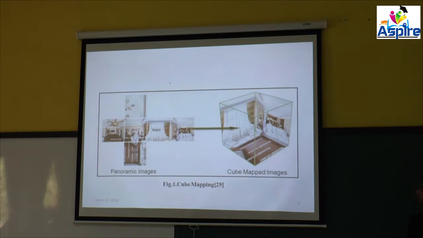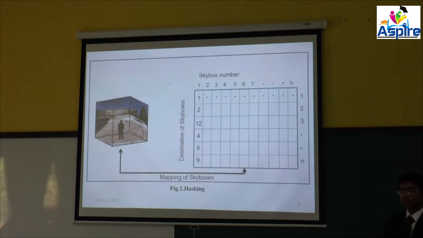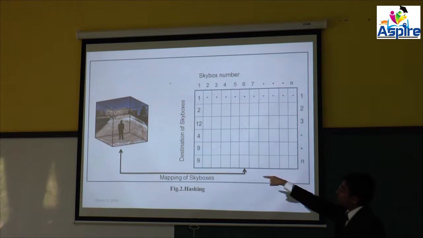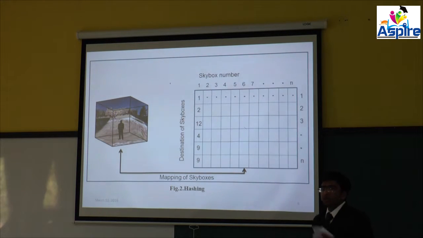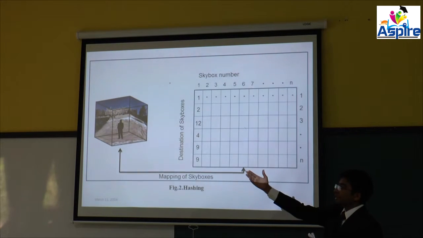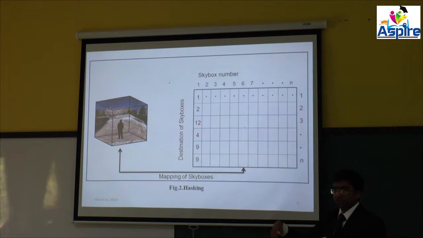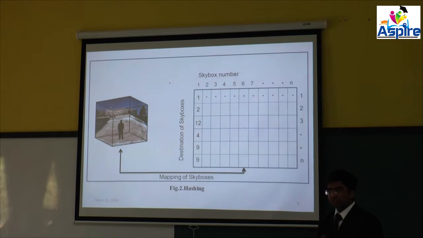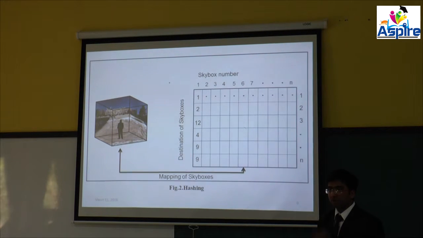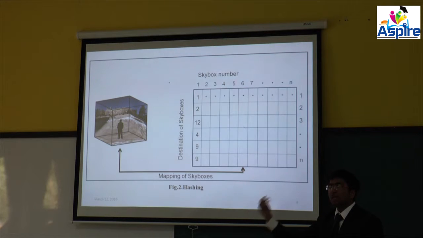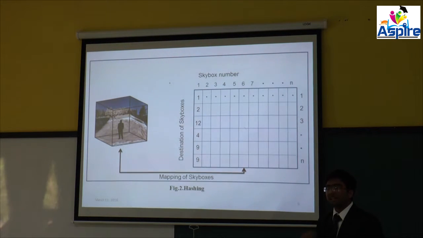So this is the queue mapping that we have done. And sir, this is the hashing. We have here the skybox number and a destination skybox. Suppose we have some landmarks, and we are starting from the front of the institute. If you want to reach a particular landmark, you would have to start from the front of the institute, and you would have to repeat the same images many times.